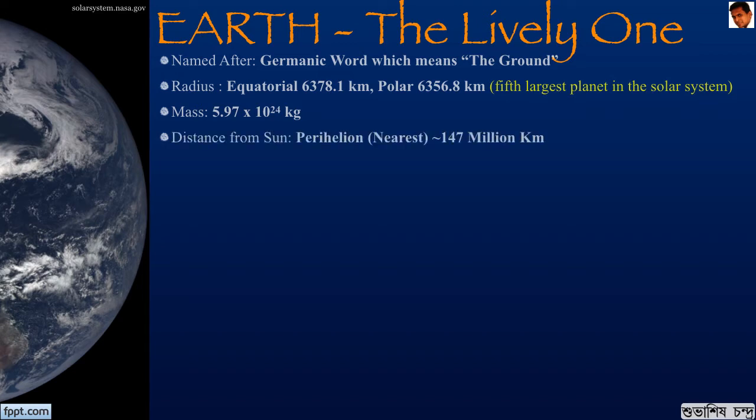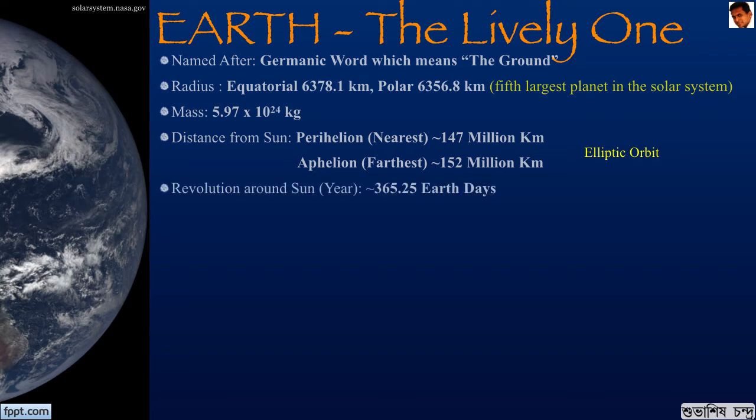At perihelion, it is at 147 million kilometers, and at aphelion, it is at 152 million kilometers from the Sun. This gives it an elliptic orbit around the Sun. Earth revolves around the Sun in 365.25 Earth days. This 0.25 Earth days results in the extra day in the month of February every leap year.